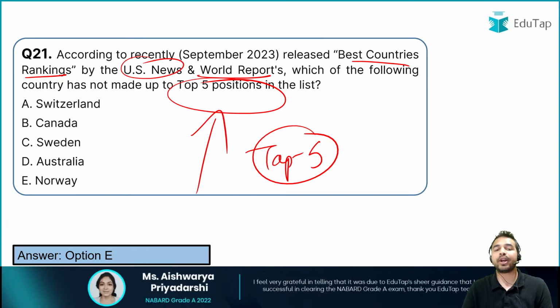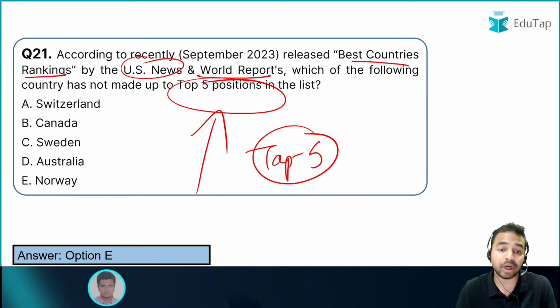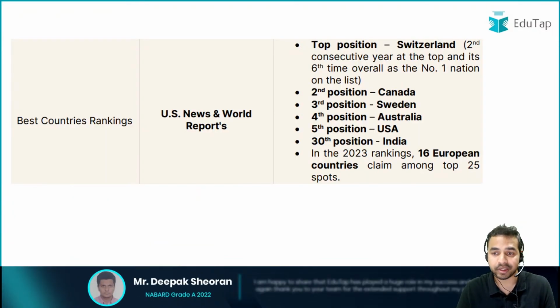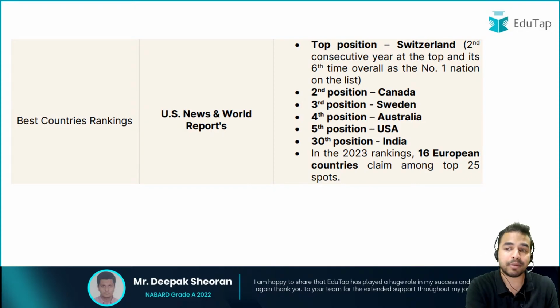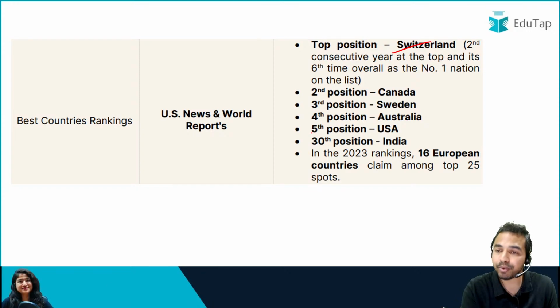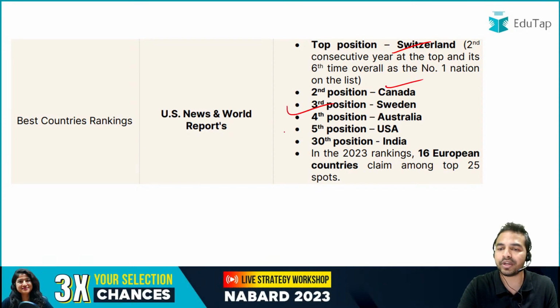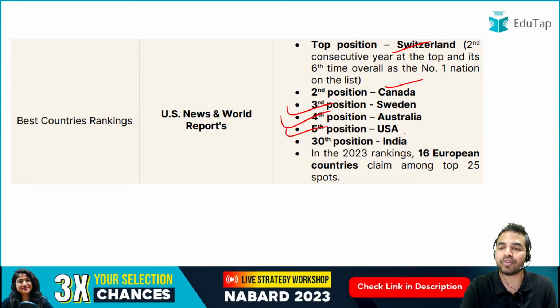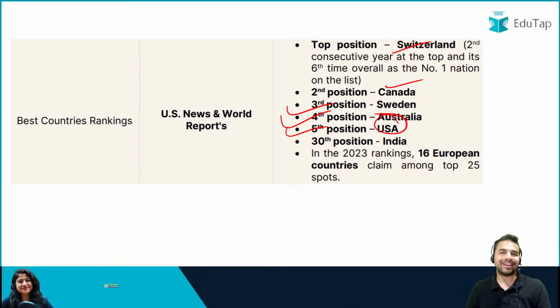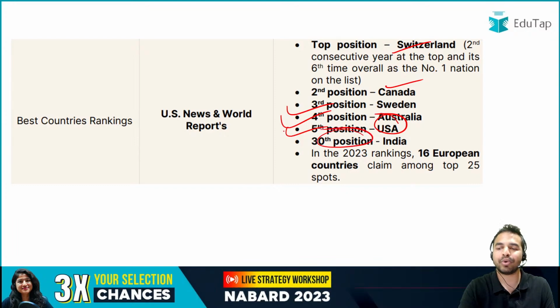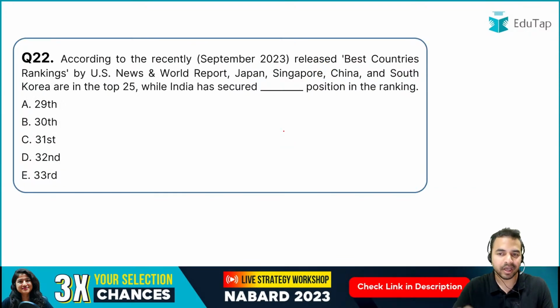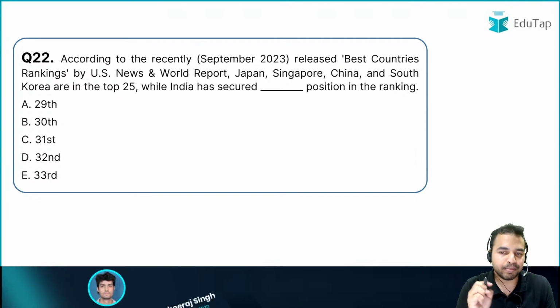Basically you are required to tell me that particular country which has not made it to the top 5 positions in the list. And when we talk about the top 5 positions in the list, it was basically taken by Switzerland. On the second position it was Canada, third position Sweden, fourth position Australia, and the fifth position it was USA. And when we talk about India, guys, India was on the 30th position in this particular ranking.